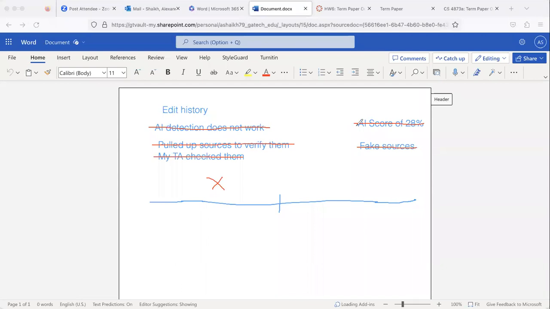Now, for the fake sources accusation, I pulled up my sources to verify them. And a source is a place where you can derive information from. And even my TA checked my sources to verify that everything was done correctly. So the fake sources argument does not hold any water because I was able to successfully refute that one. Now we have the edit history one, which proves that this was written by a human.